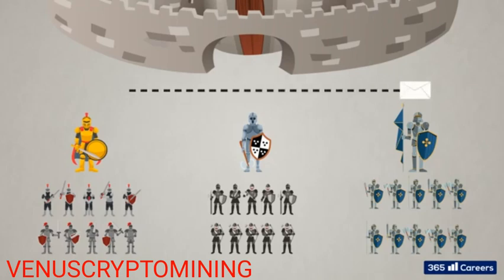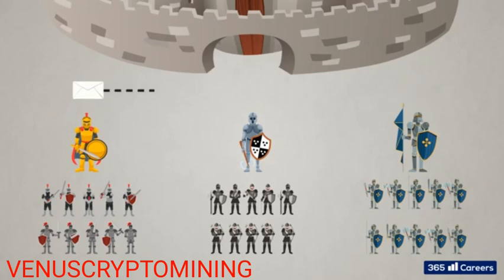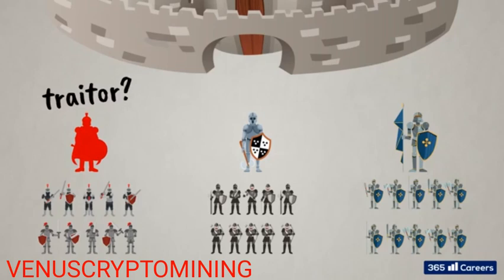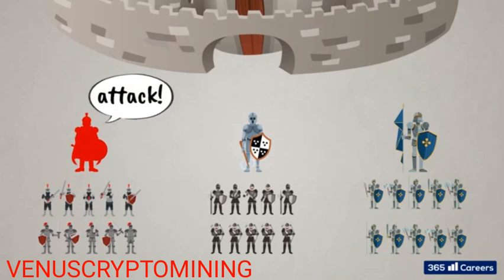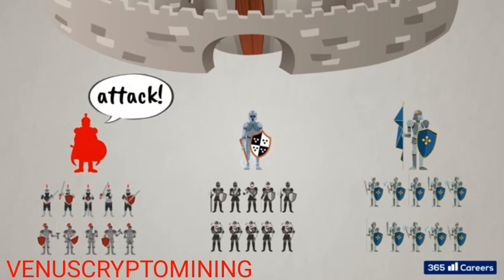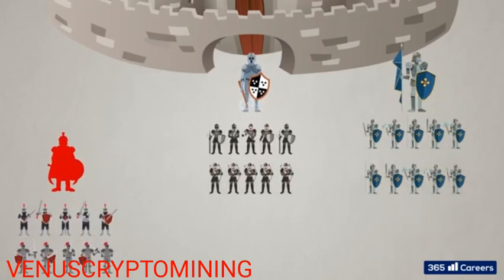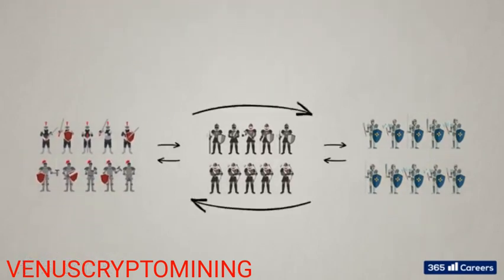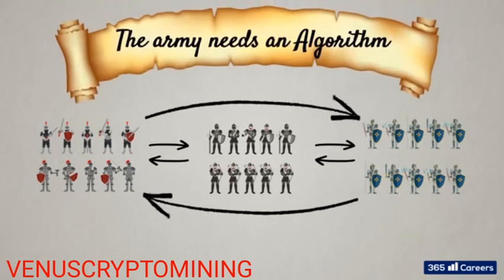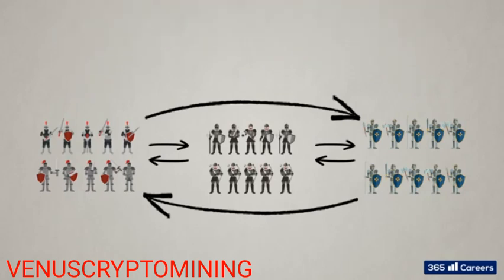To make things more complicated, one or more of the generals are possibly traitors. The presence of disloyal generals means that misleading messages could be sent aiming to disrupt any coordinated plan of action, be it attack or retreat. To find a successful solution to this conundrum, the Byzantine army needs to find its path to coordinated action one way or another. To achieve this, the Byzantine army needs an algorithm that works effectively towards a coordinated outcome where the loyal generals follow it and the traitors don't.